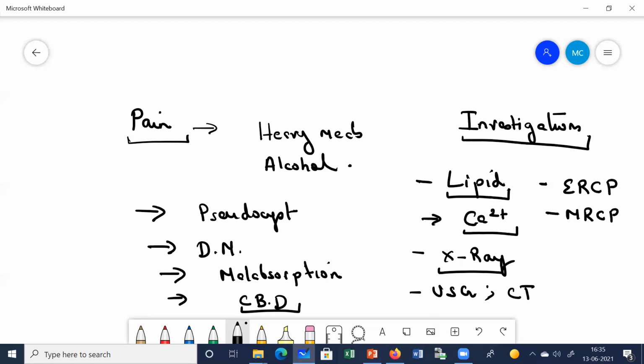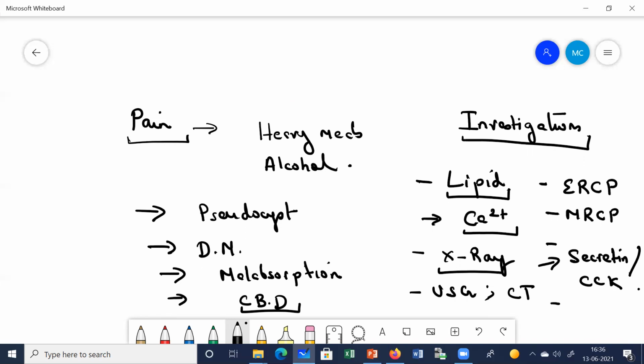Apart from this, we can also carry out certain pancreatic function tests. Like you have heard about liver function test and kidney function test, there is something called pancreatic function tests. In the pancreatic function tests, there are certain things we check for. That is, the secretin or cholecystokinin stimulation test.